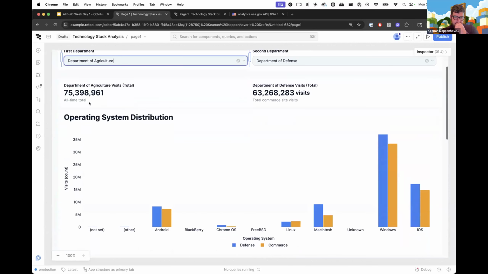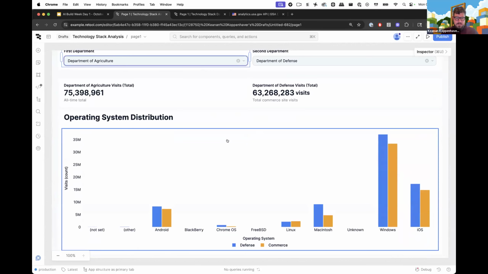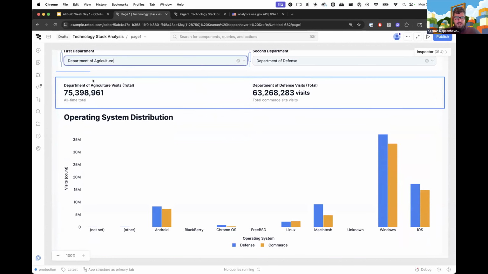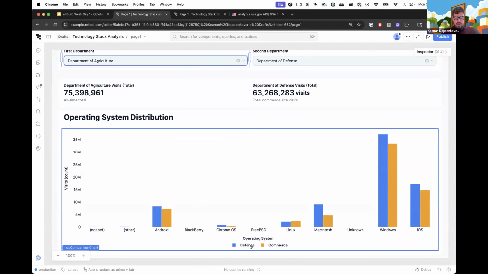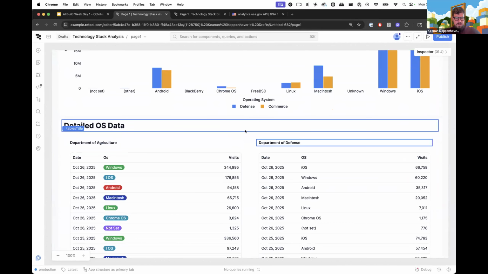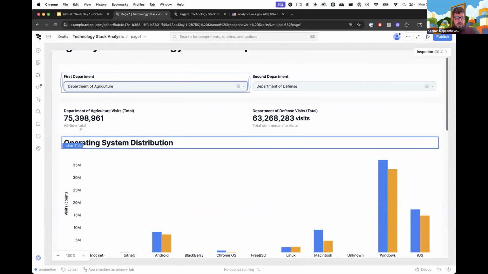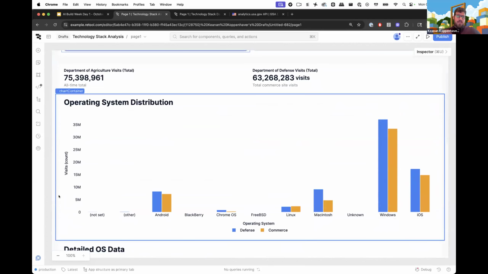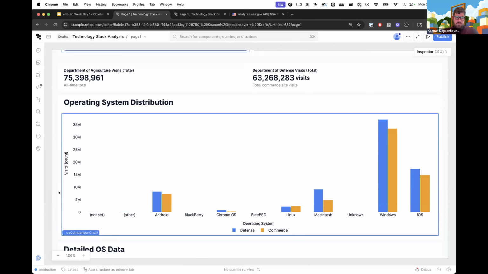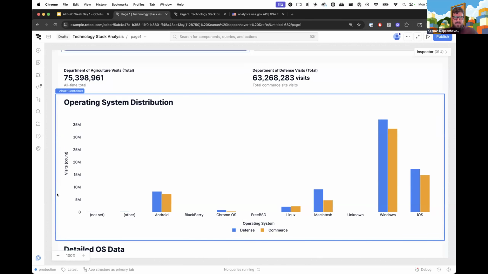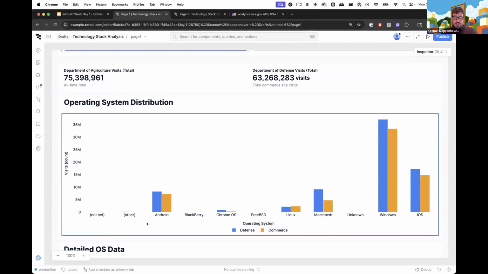Right, so we can see here now, since the numbers are much more comparable, we're seeing different data here. It updated our title here. I'll note again that it didn't update our labels here, but everything else, it looks like it updated pretty well. So this is an example where we could go back to Assist and say, hey, by the way, you didn't update the legend on the chart. We really need that to be dynamic as well. But, as an analogy that we use inside of Retool pretty frequently, that would be the equivalent of asking Alexa to turn on the light when you're standing right next to the light switch. So this is something we can just do ourselves.